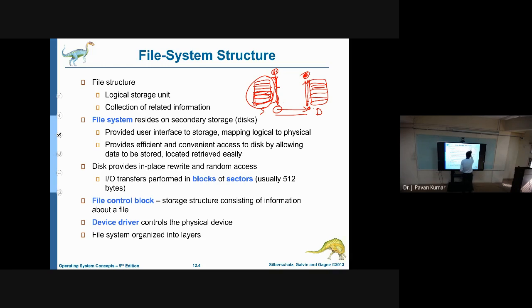So these layers are there to avoid complexity and to provide abstraction. Suppose you want to work on one particular layer, let us say the transport layer, then you need not worry about what is done in the network layer; you can optimize right there. That is the advantage, the abstraction provided by using these layers. Similarly, this file system is also organized into several layers. Let us see that.